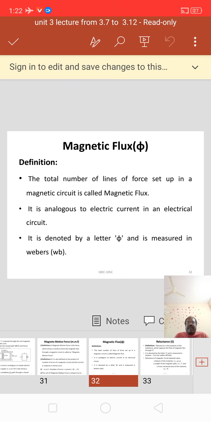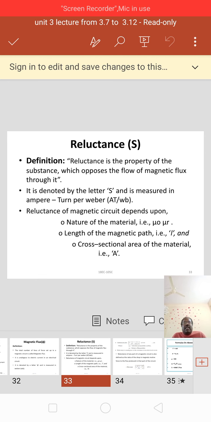It is denoted by the letter phi and is measured in Webers, Wb. Important definition. You must remember this.